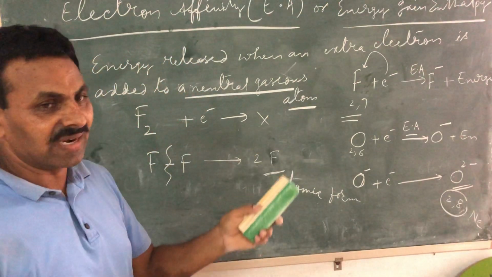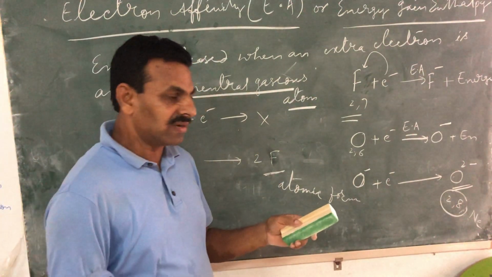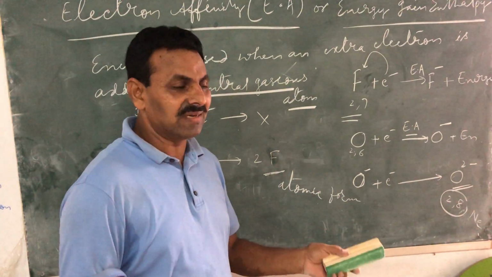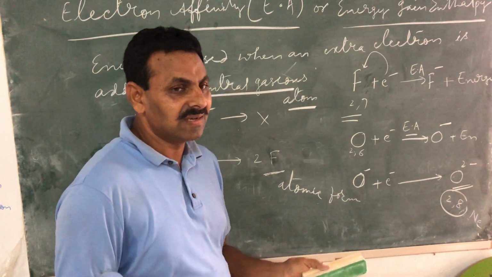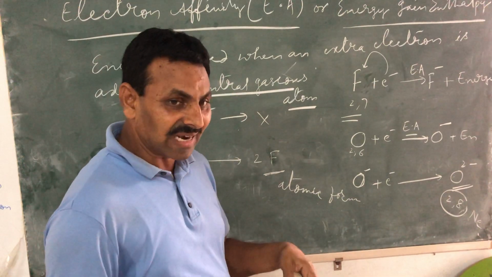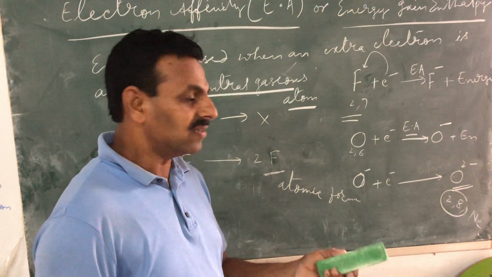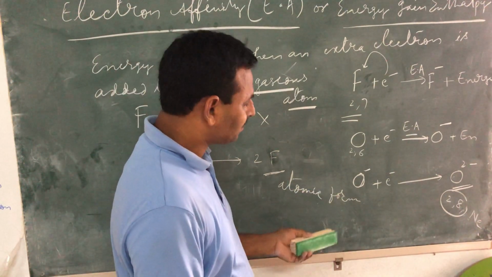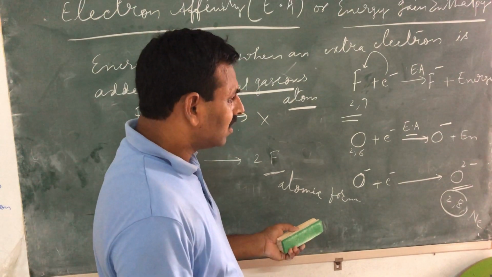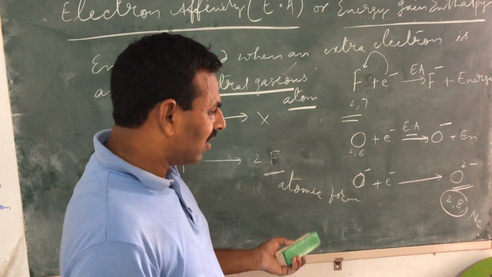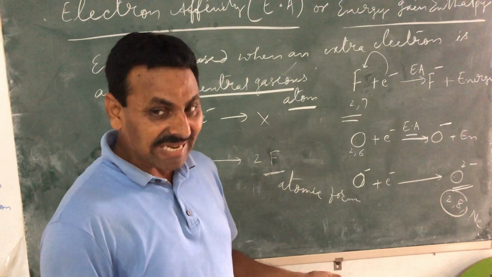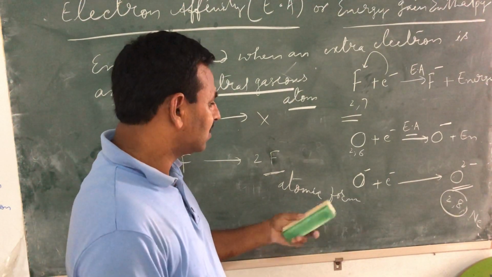Like fluorine, fluoride; chlorine, chloride; bromine, bromide; oxygen, oxide; sulfur, sulfide; nitrogen, nitride. So -ide is added in this. It depends on the nature of the ion, of course. For example, in acetate, there we use -ate.